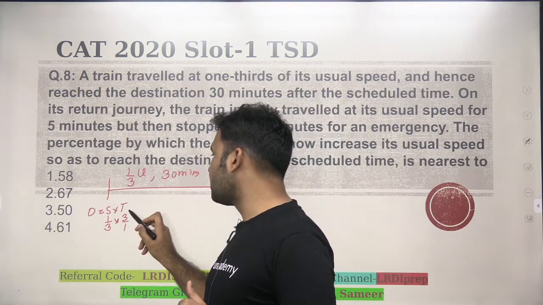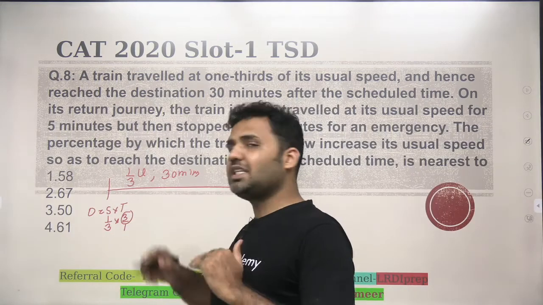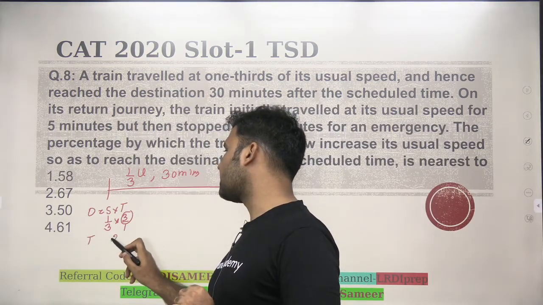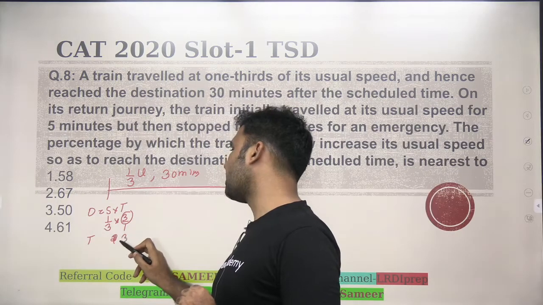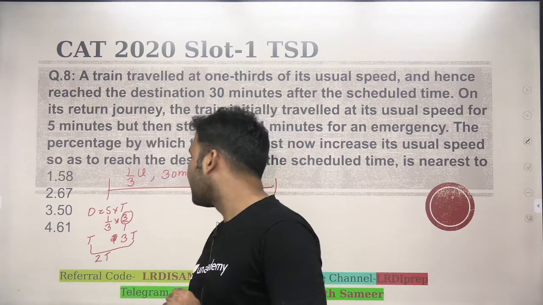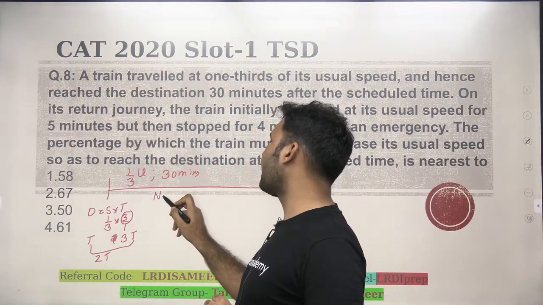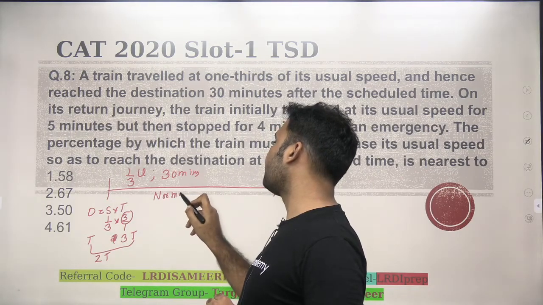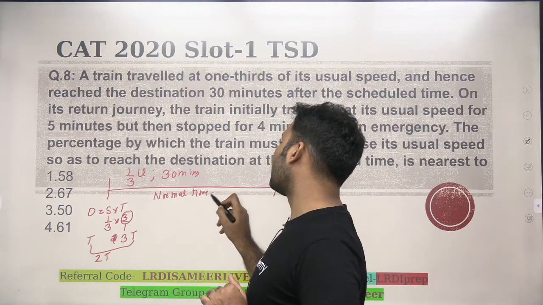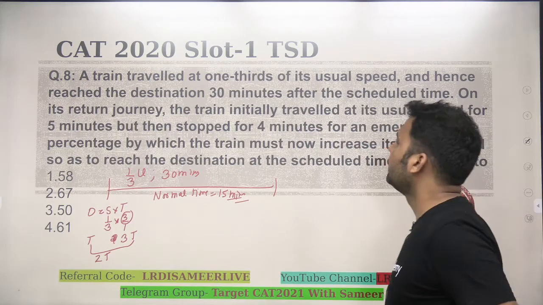Now that means the new time will be 3 times the previous time. If earlier I'm spending t minutes, now I'll be taking 3t minutes to reach my destination. That means the extra time I'm taking is 2t. Now this extra time 2t is 30 minutes. That means the normal time to reach the destination by the train must be 15 minutes, right?